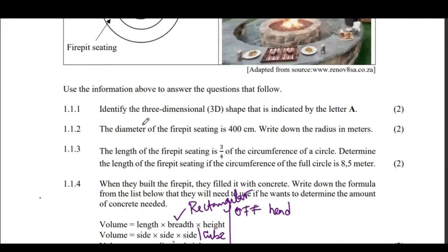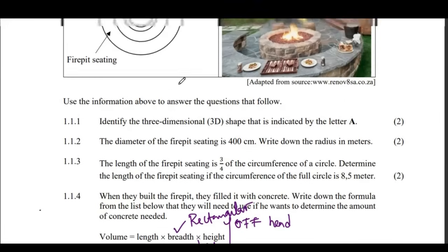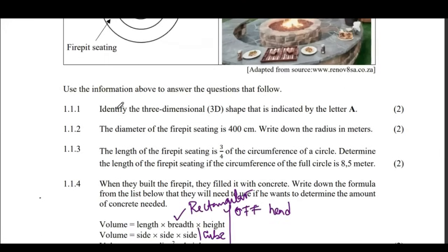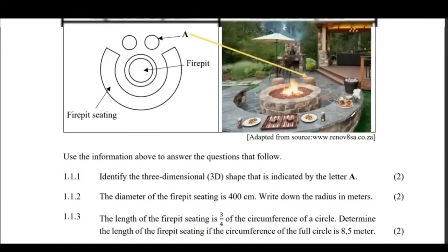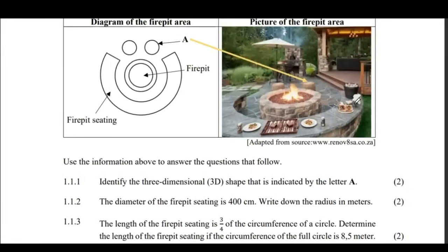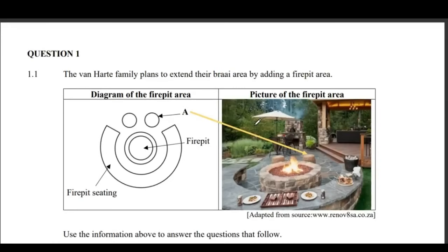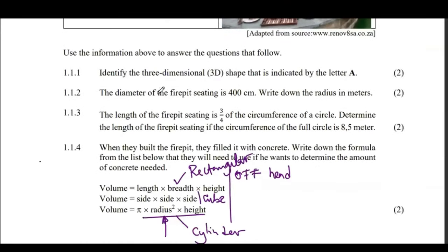Then when this is question number 1, remember, question number 1 is also integrated. It looks at measurements and maps and plans. Look at this here. They're asking to identify the 3-dimension, which is the 3D shape, that is indicated by A. When you look here, you see A. These are these seats. The round seats. The diameter of a seat is this much.